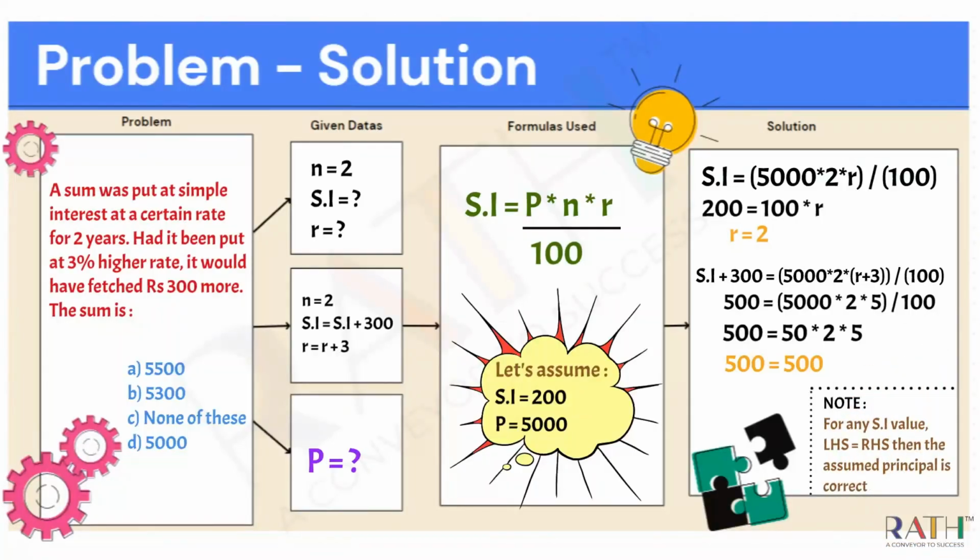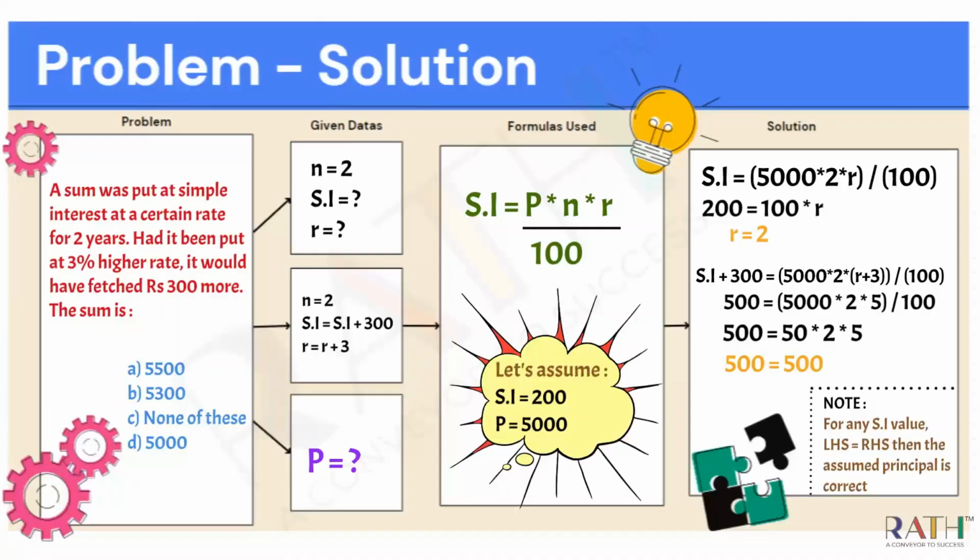So basically, if I take any value for the simple interest and for the principal, the LHS and RHS in this equation should come out the same. If LHS equals RHS, it means the assumed principal value is correct. So I hope you guys are getting the point that I'm trying to say.